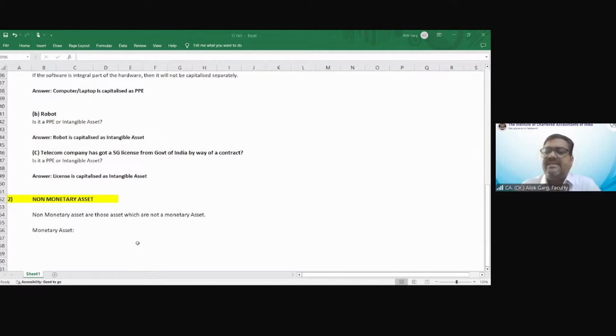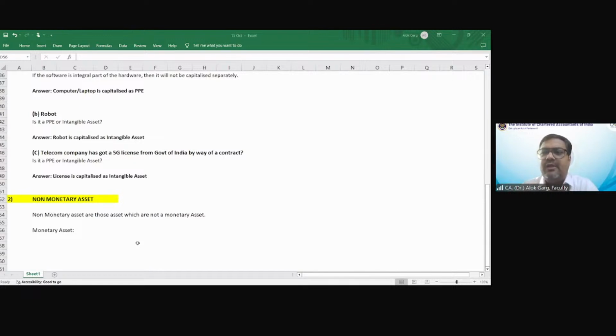The company has sold, or exported, goods worth 1 lakh US dollars on credit to a US resident. Doesn't matter what the rate of USD versus INR is, how many dollars will the company receive? 1 lakh US dollars. So this is a trade receivable.